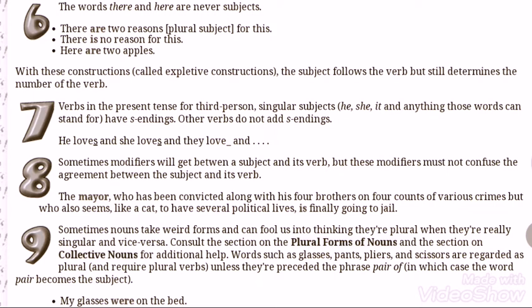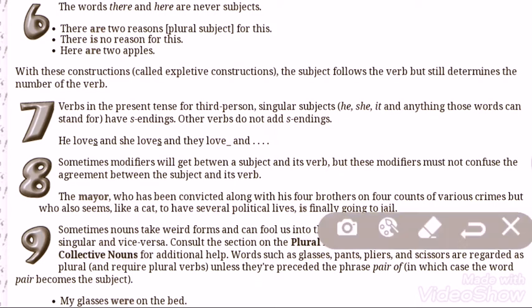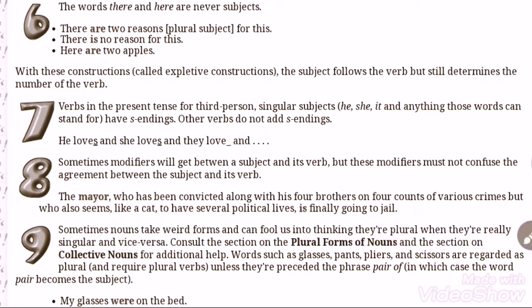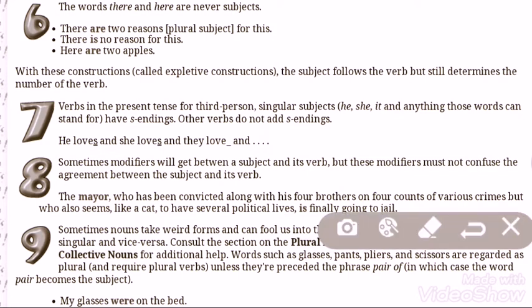If I discuss the example, then this definition will be clear to you. He loves, she loves and they love. So here you see he is singular. That's why it is taking a singular verb.